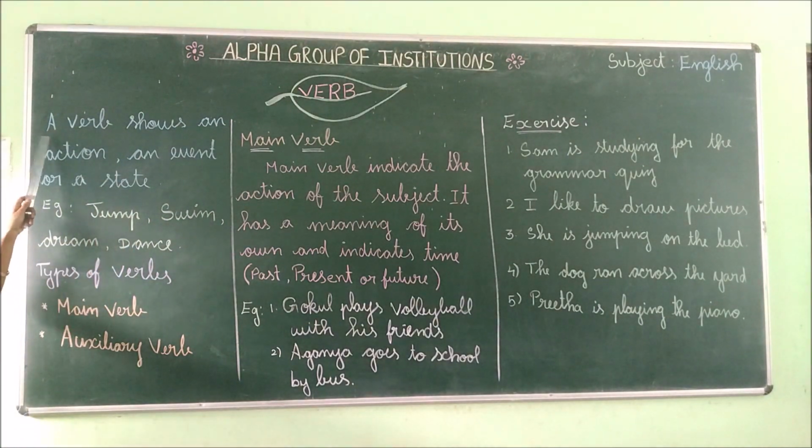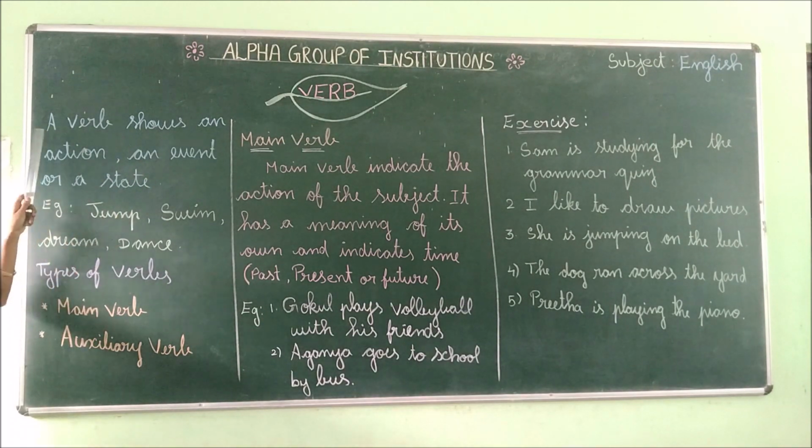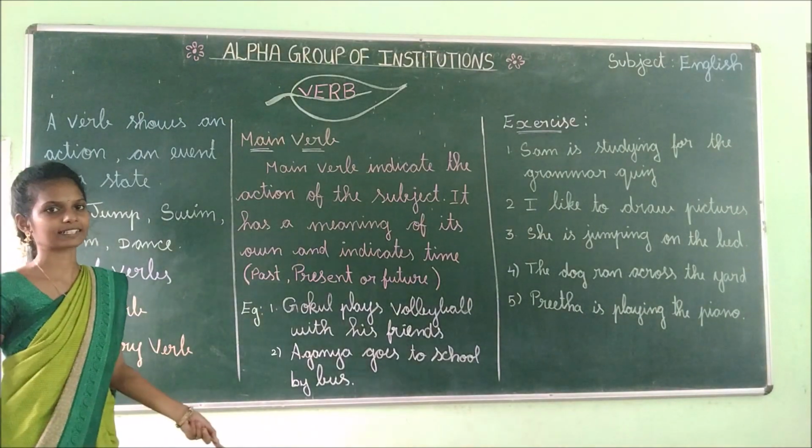Read the definition. A verb shows an action, an event or a state. Repeat it along with me. A verb shows an action, an event or a state. Verb is nothing but it shows an action.